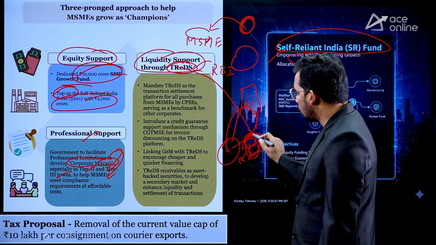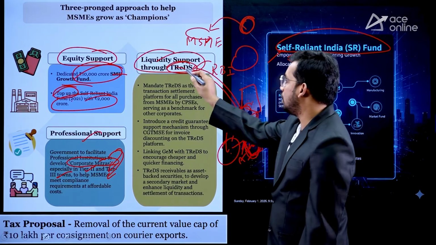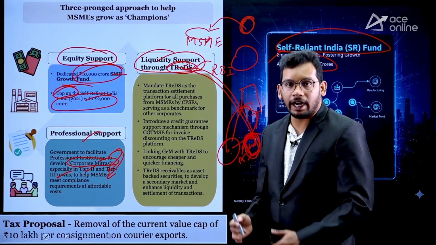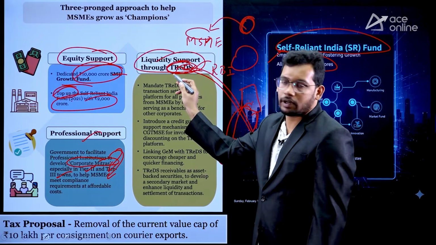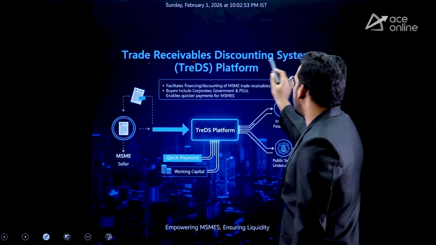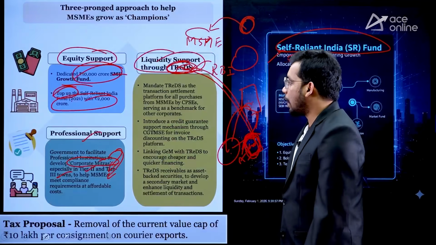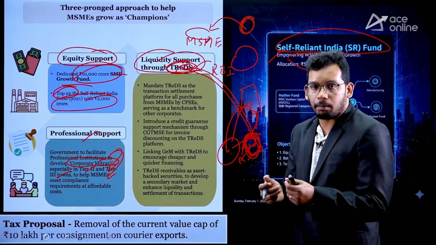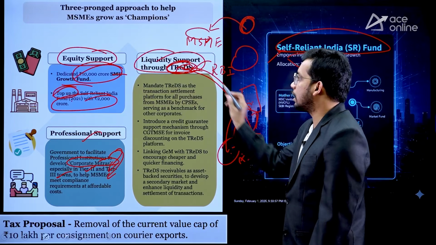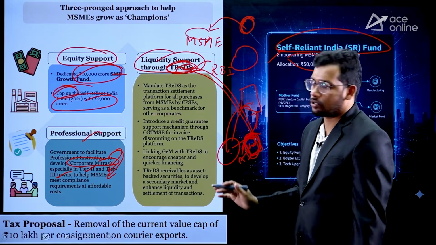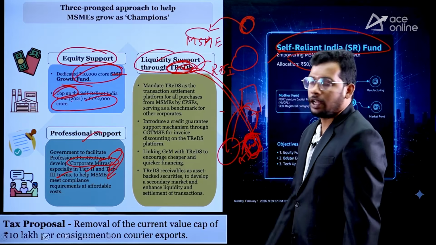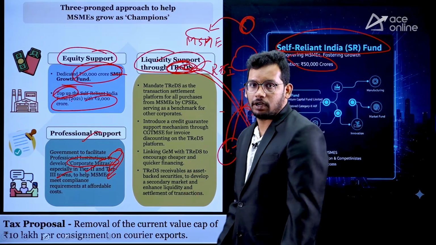Rather than directly taking money, they are taking a paper, and this paper is being used to trade the money in the TREDS platform, right? TREDS means Trade Receivable Discounting System platform, where MSMEs can convert their money into a paper, and that can be used to mobilize the loans. So government is going to support the liquidity to this platform as well.